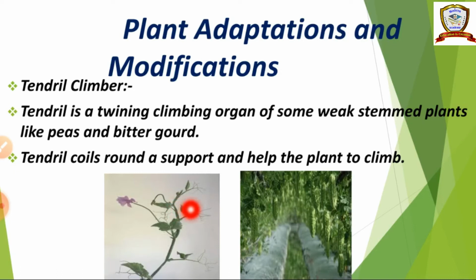Why do they need tendrils? To help the plant to climb. And then bitter gourd. In the bitter gourd, axillary buds are modified into tendrils. So in sweet peas, leaflets are modified into tendrils, and in bitter gourd, axillary buds are modified into tendrils.